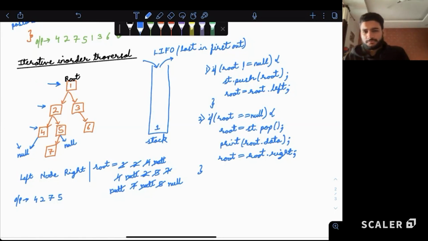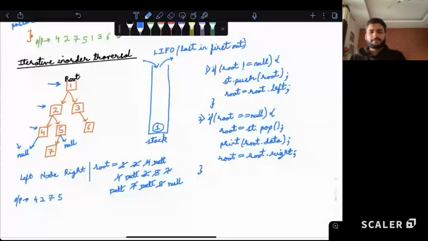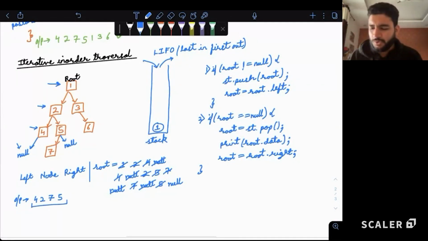Now what to do? Can we say now again the top element of the stack, one thing we should consider? This basically means left subtree entirely is complete. Yes. And in general, if you look, 4, 2, 7, 5 are only the elements of the left subtree. So this is the left subtree that we successfully completed.